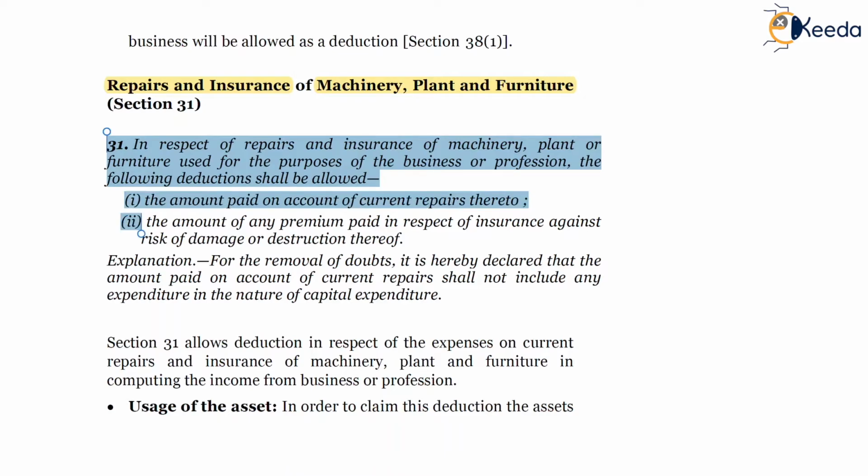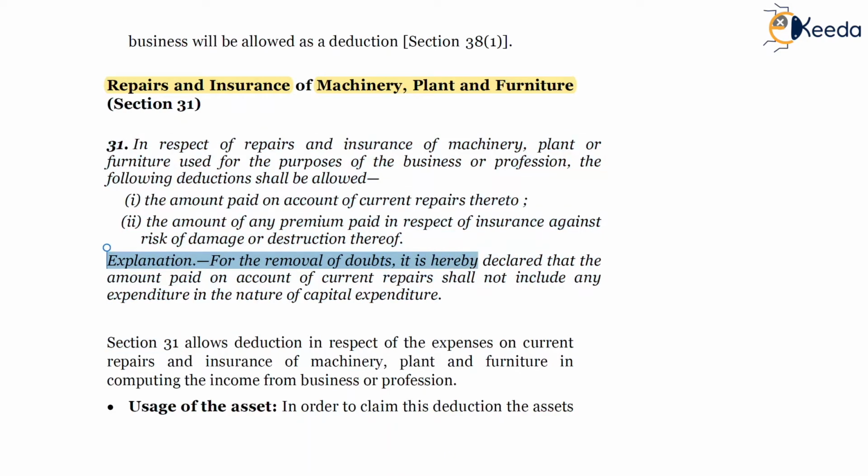First, the amount paid on account of current repairs thereto. Second, the amount of any premium paid in respect of insurance against risk of damage or destruction thereof. Explanation: for the removal of doubts, it is hereby declared that the amount paid on account of current repairs shall not include expenditure in the nature of capital expenditure.